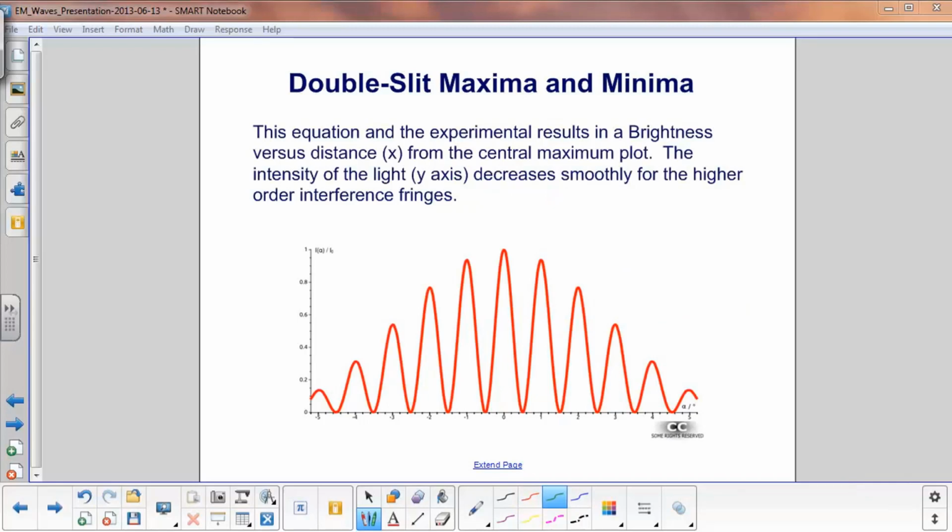The experimental results, as explained by the equation on the previous slide, will give us a brightness versus distance plot. Right here in the middle, this is the central maximum, and you can see how its intensity, its brightness, is greatest right here. Then, very evenly, the intensity falls off, and you can see the maxima occur at specific distances here. They're all the same. And we have, again, this decreasing intensity as we get further away from the middle of the experiment.